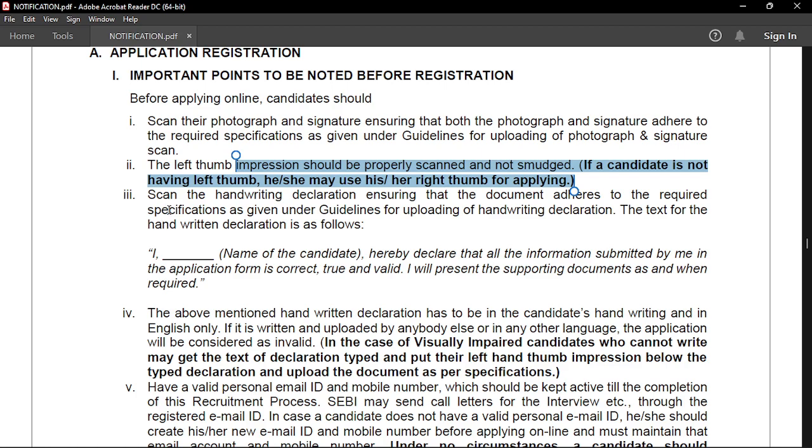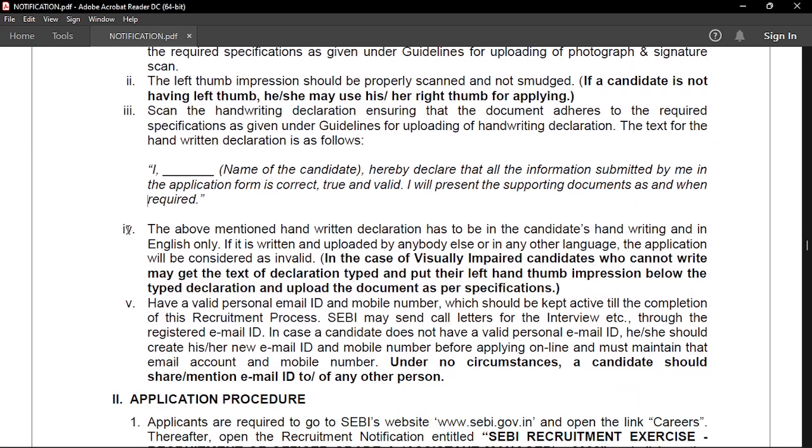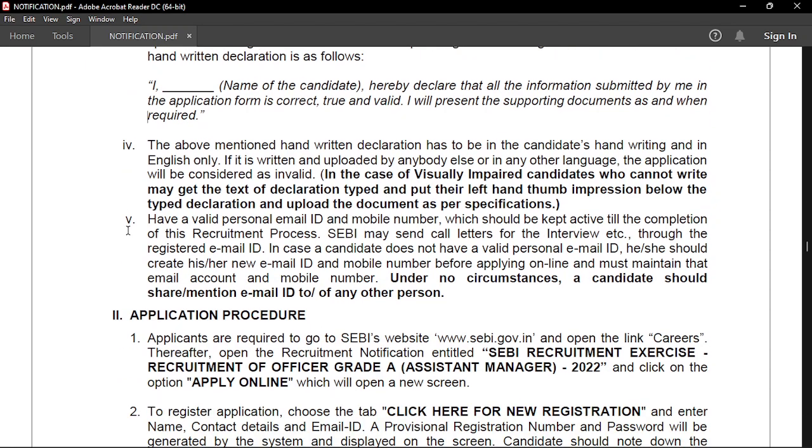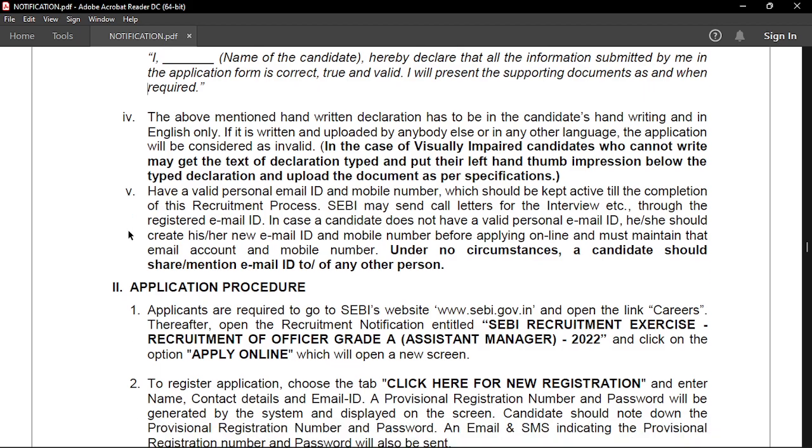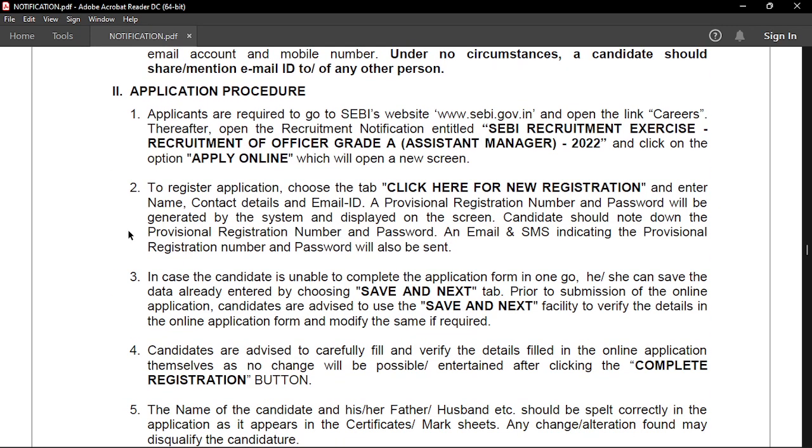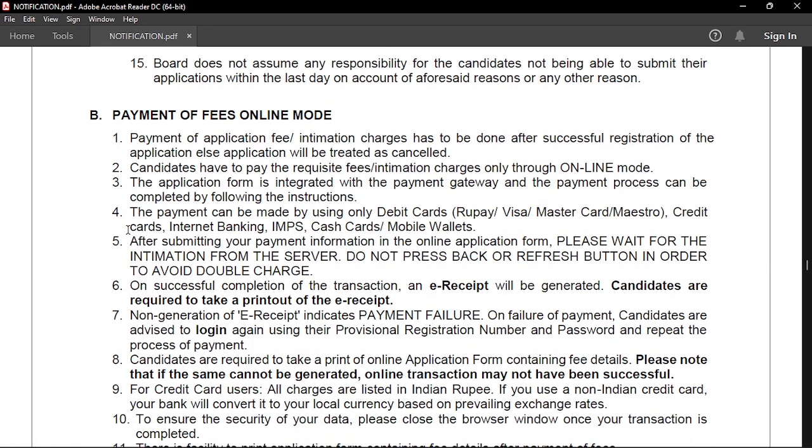And there is a handwritten declaration. This is of the older format, which most of the banking examinations actually demand. There was a new format in the SBI PO examination, but you don't need to worry about that anymore, because this is the previous format that we needed to fill when we were giving the examinations before the SBI PO examination in 2021.